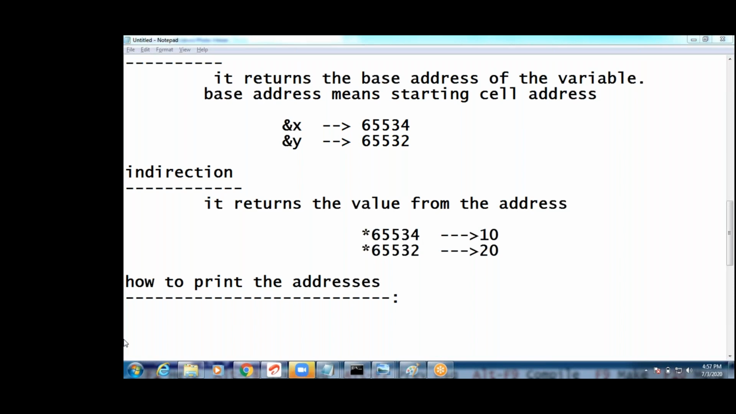ROM, I told you, right? Permanent memory. That is CD, like CDs, DVDs. They are called ROMs, read-only memory. We cannot write or modify the CD data.